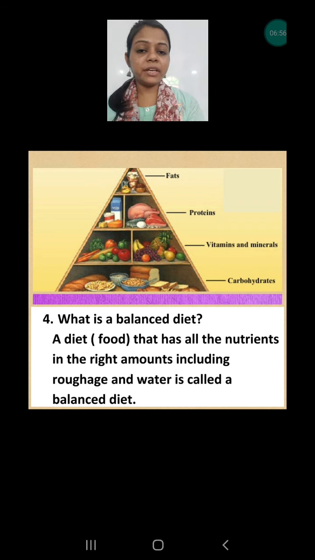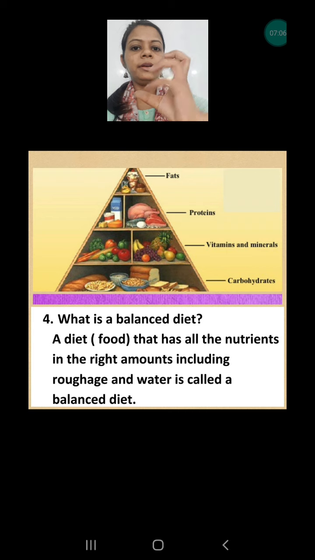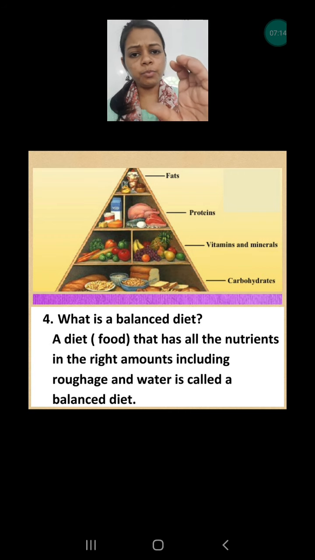But to be called a balanced diet, it is very necessary that the nutrients should be in the proper amount. Generally we eat carbohydrate in a large amount as compared to fat, vitamins and minerals, because vitamins and minerals are required by our body in a small amount.